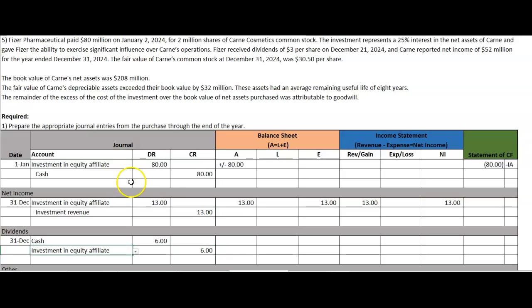So notice how we're not recording dividend revenue like we did in the other method there. We actually reduce our investment because our claims against the assets, the Karn's equity, has gone down. If their equity goes down, then the owner's claims have gone down. And being an owner, our claims would be reduced.